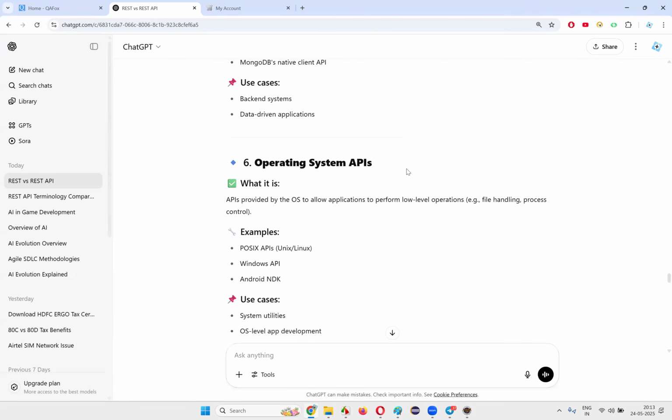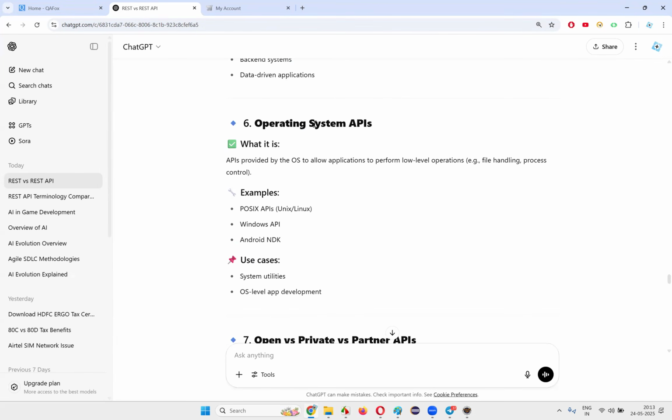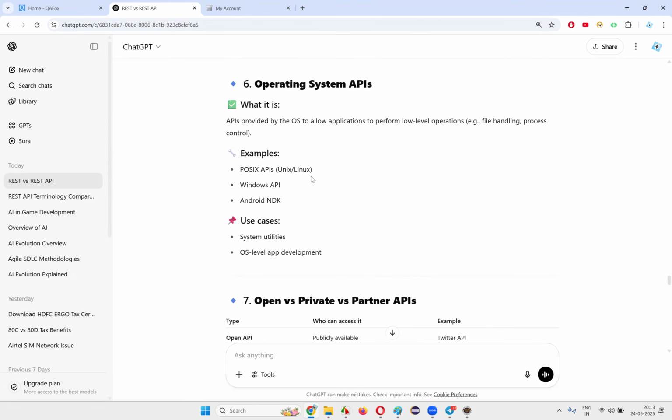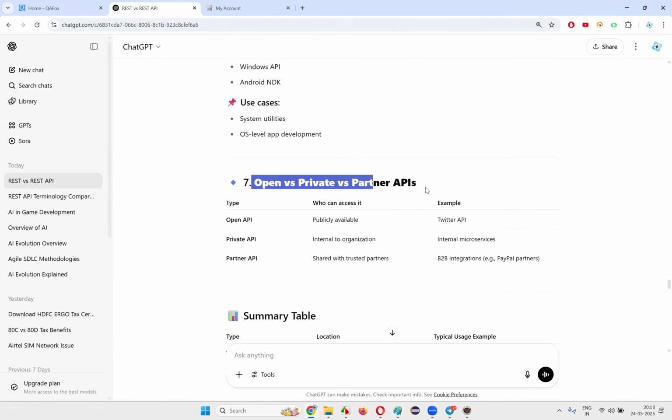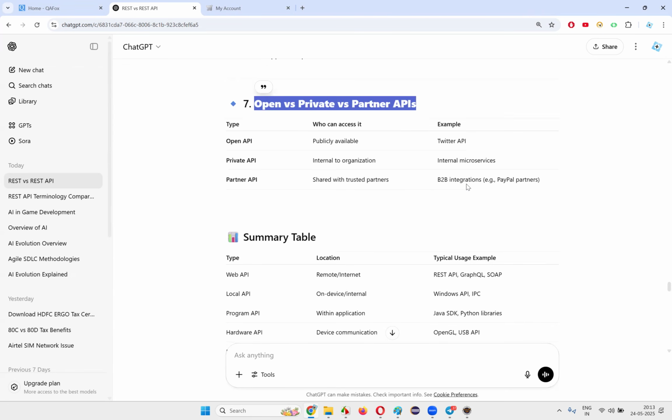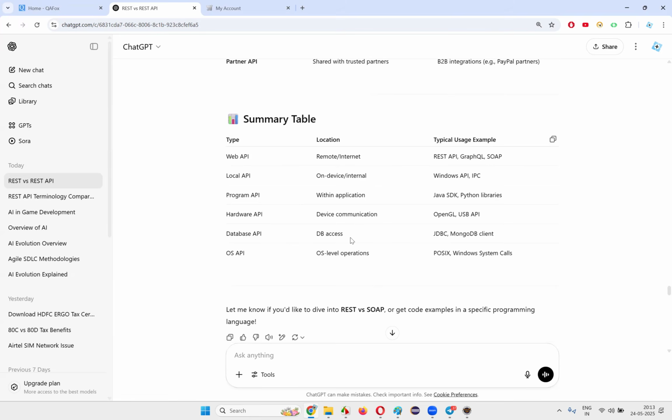Then the next one. Again, you see things are repeating, as operating system APIs can also be called local APIs. One example of local APIs is operating system APIs. APIs provided by the OS to allow applications to perform low-level operations like file handling and process control are called operating system APIs, and this one I'll explain anyhow. Partner, open, and private APIs I'll explain later. Most of the APIs are covered, guys.